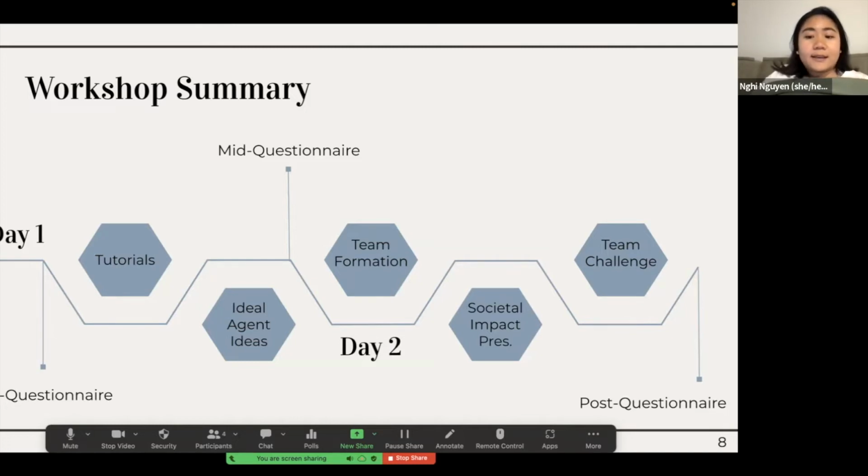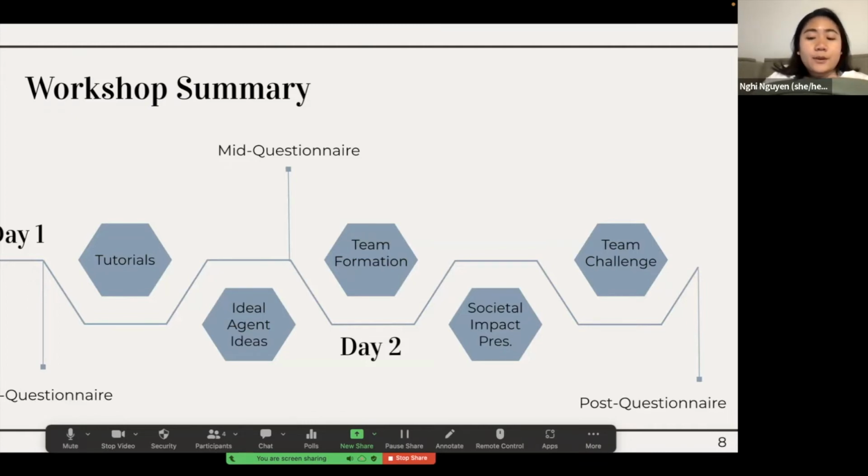On the second day, this was primarily societal impact activities. So participants would discuss sustainability topics, and given the knowledge that they gained from their experience with AI from the first day, they were given the challenge to see how AI could improve the future. And then at the end of the second day, the participants would present their ideas.